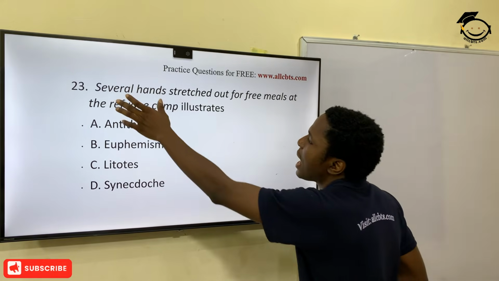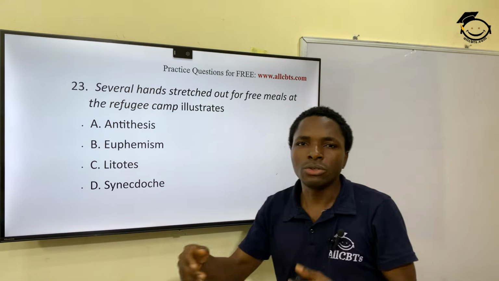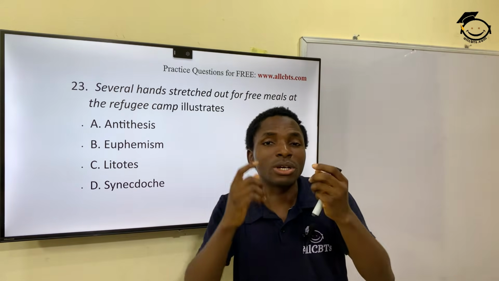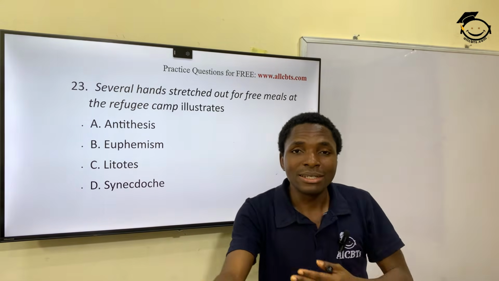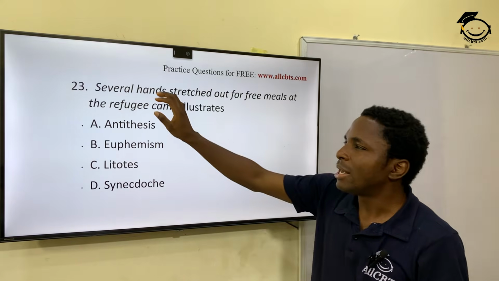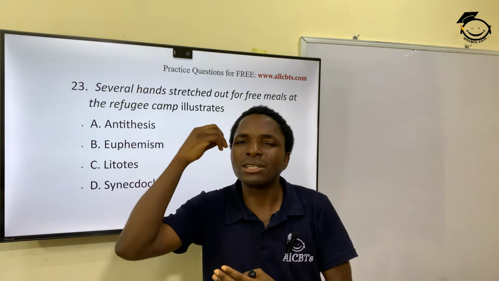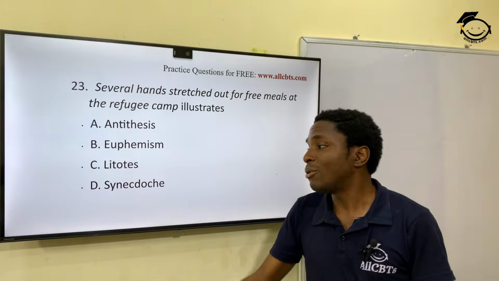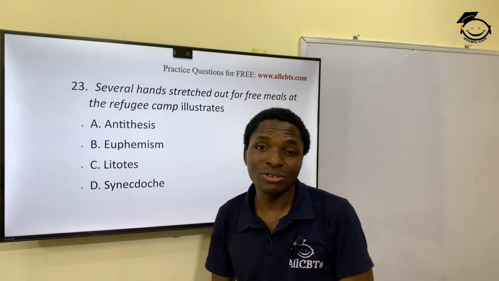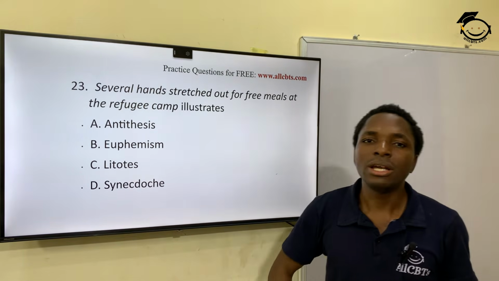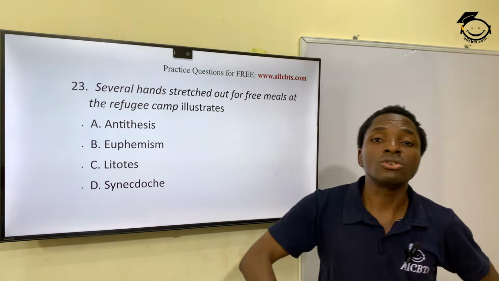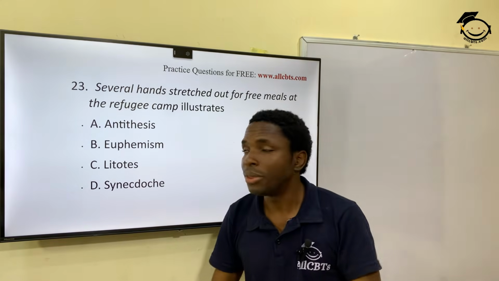So when we say hands stretching out for free meals, you definitely know at the back of your head that this is talking about human beings. So it's a part that gives us an understanding of the whole. And that term is synecdoche, whereby a part of something gives us the understanding of the whole thing.